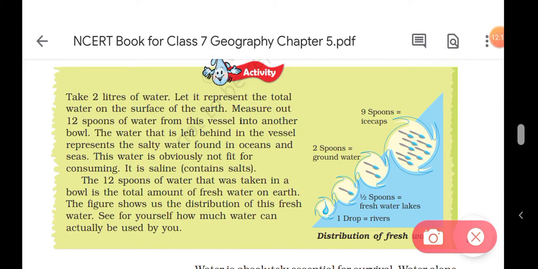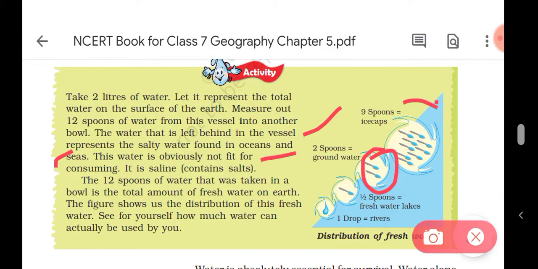And the water that is left behind in the vessel represents the salty water found in the ocean. Okay students, if you take 2 liters of water, and you take only 2 spoons of water from that, those 2 spoons are only groundwater. So measure out 12 spoons of water from the vessel into another bowl. The water that is left behind in the vessel represents the salty water.